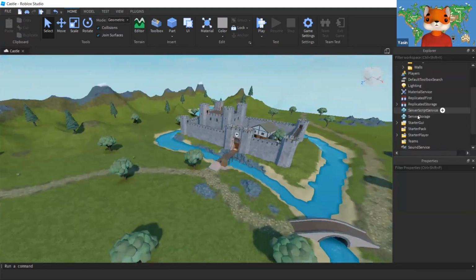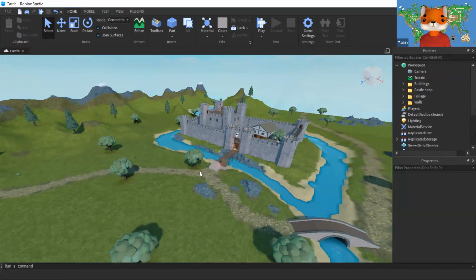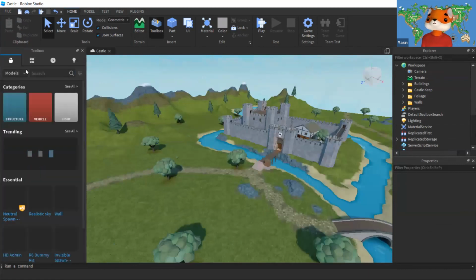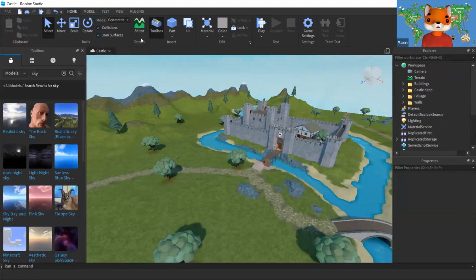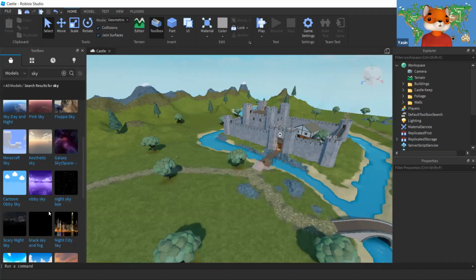I want you to tell me, do you think this is too medieval, right? So I'm going to add a sky, and I'm going to ask you which one do you think is going to be cool from the toolbox. So, sky, and you can type your suggestions in the chat box. Which sky do you think we should pick? If you have any other suggestions, we can search for it. Roblox gives you a variety of options, and there's a big place to pick from. So what do you think? Which one should we pick?